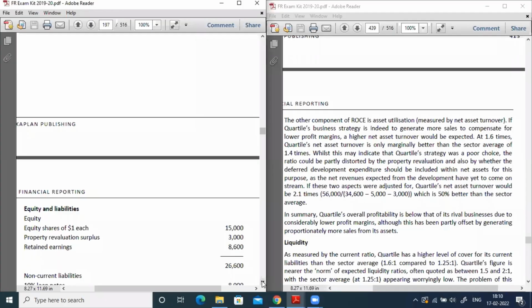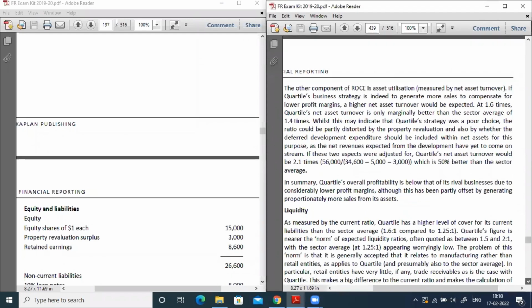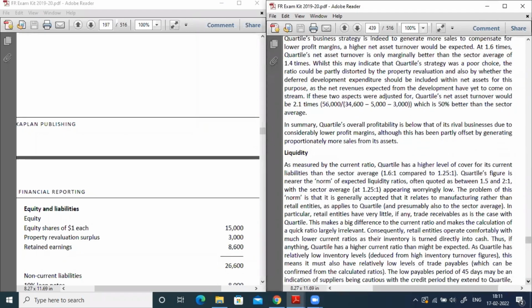So in summary, the quartile's overall profitability is below that of its rival businesses. The main reason for the lower profitability is the cut in the profit margin, because the strategy of the company is to maximize their sales by cutting their profits. So because of that, the company's profitability has been affected compared with the industry. So that is about